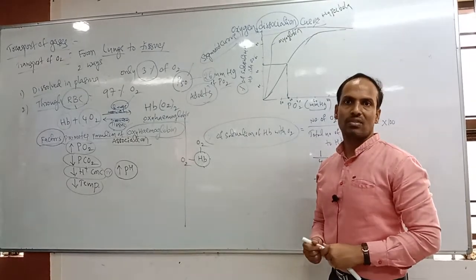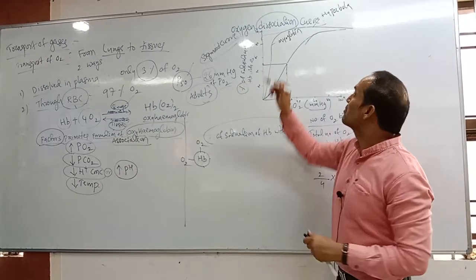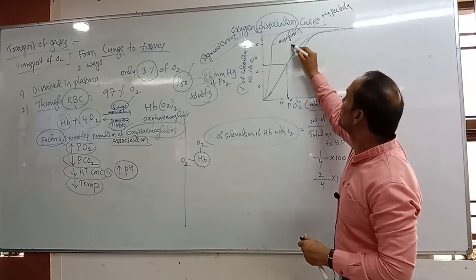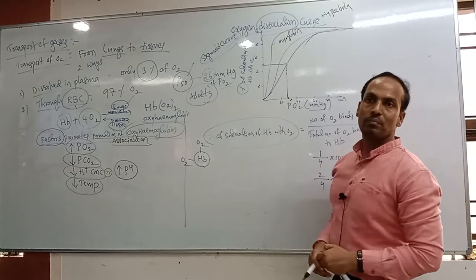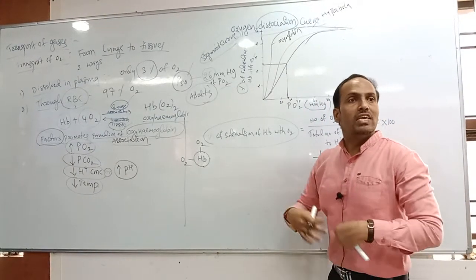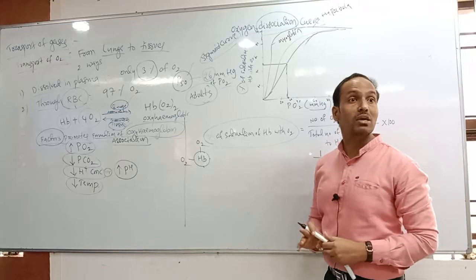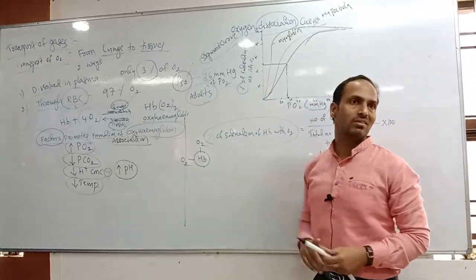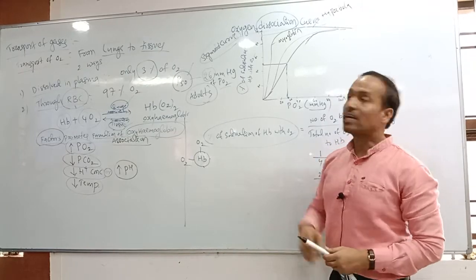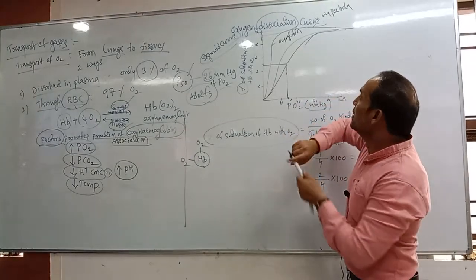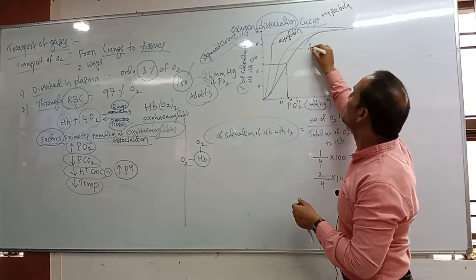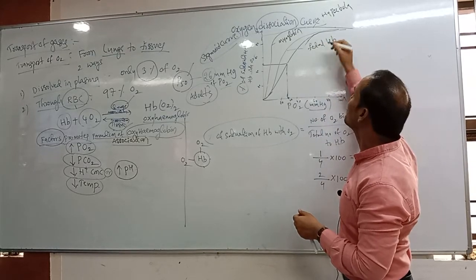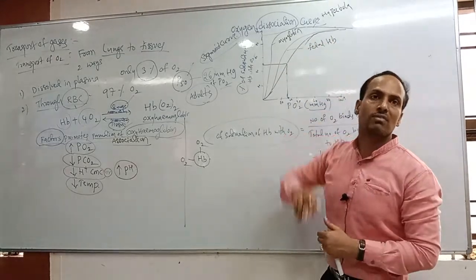Even fetal hemoglobin has more affinity. This is about the fetal stage. In the fetal stage also hemoglobin is present, but that hemoglobin has more affinity than adult hemoglobin. So this is called fetal hemoglobin, the fetal hemoglobin dissociation curve.